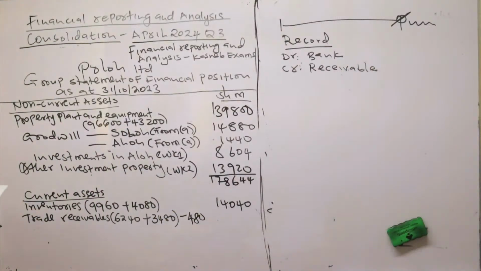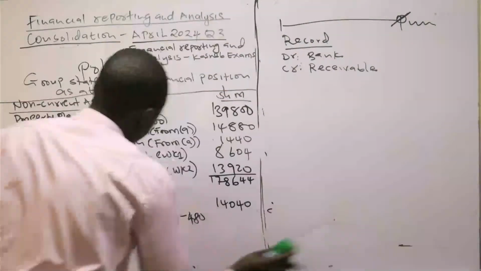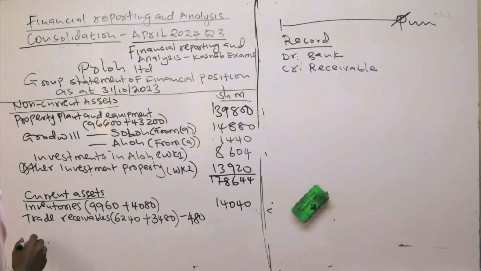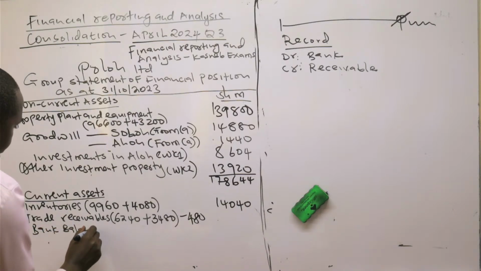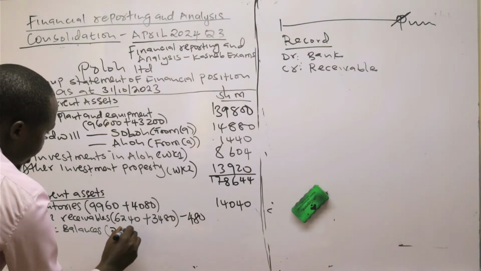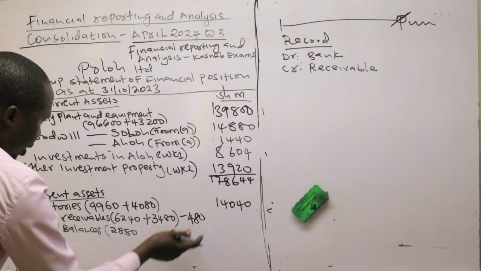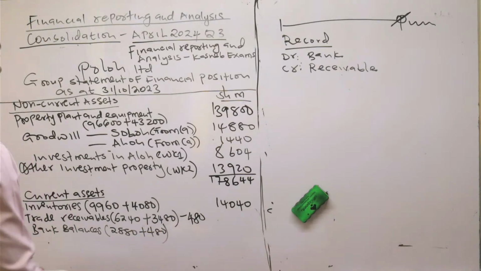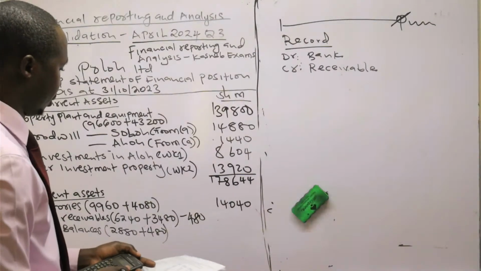Then I will come to bank, which is the next one. Bank balances. So under bank balances, I will come here and say 2880. Now we add this. We have recorded. Now see, this amount was received by reducing our debtors, and then we receive that amount at the bank.